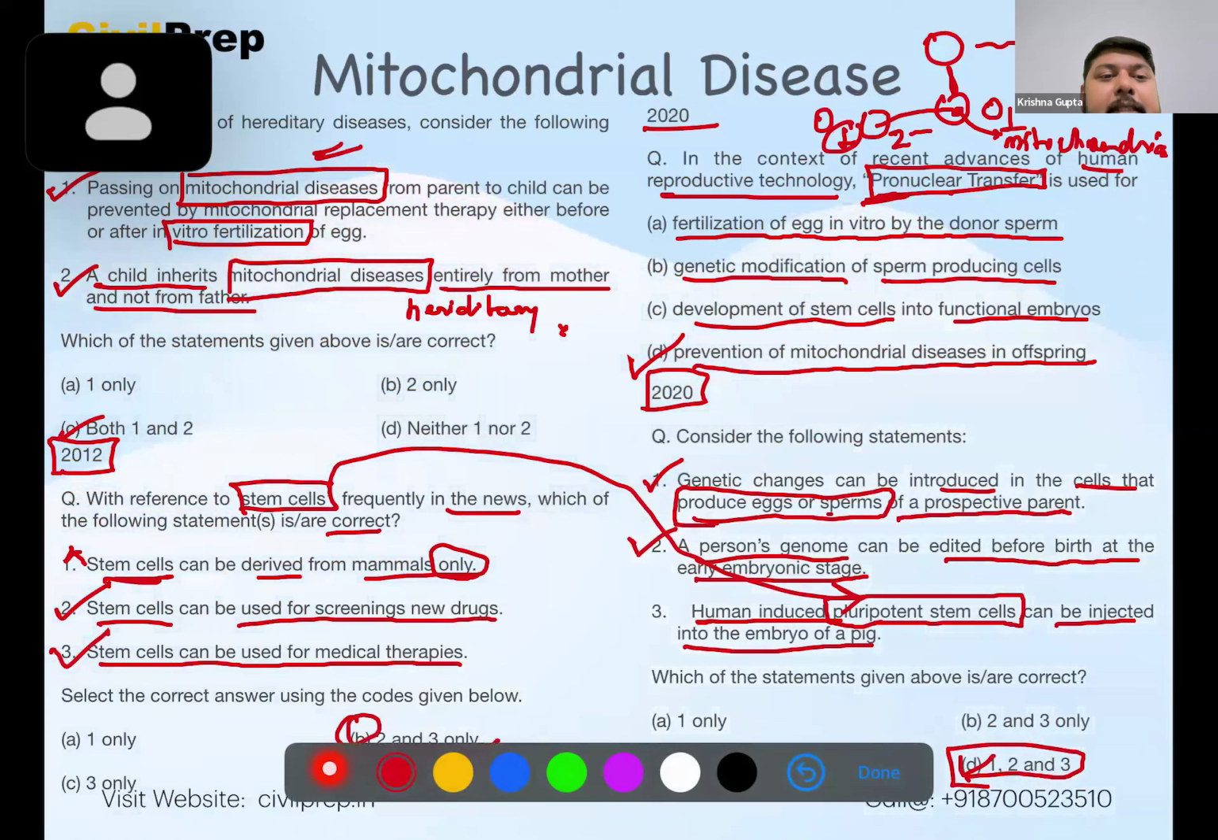So yes, here we can see that the mitochondrial diseases, the stem cell technology, the in vitro fertilization, and the various genetic changes which can be done on these particular aspects can be discussed here. So guys, this is one of the topics which is quite important.